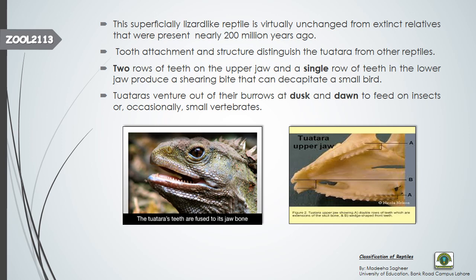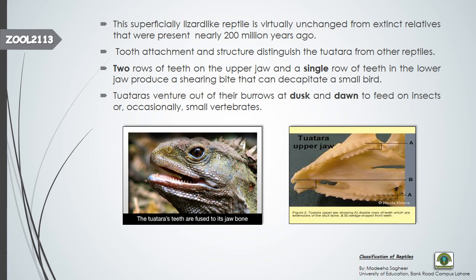Okay, as I told, this is a lizard-like reptile and is virtually unchanged from the extinct relatives that were present nearly 200 million years ago. It means that from 200 million years ago, the Tuatara has the same shape and the same anatomy, right? It does not face evolution, we can say this in other words.